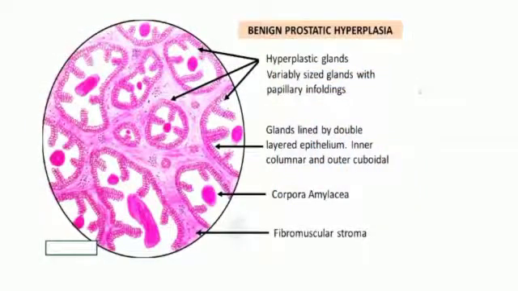Here is a diagram of benign prostatic hyperplasia. You can see hyperplastic glands, variable size glands with papillary foldings, glands lined by double layered epithelium, inner columnar and outer cuboidal. Corpora amylacea can be seen, and this is the fibromuscular stroma.